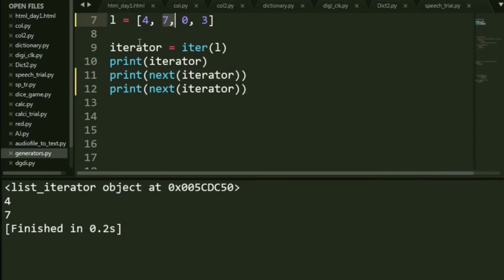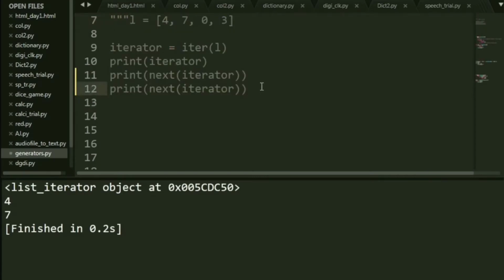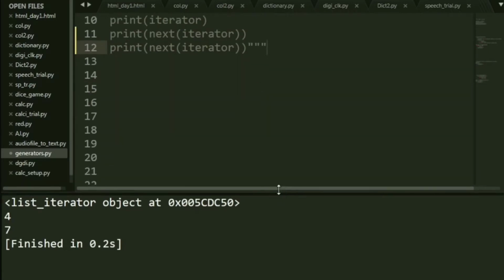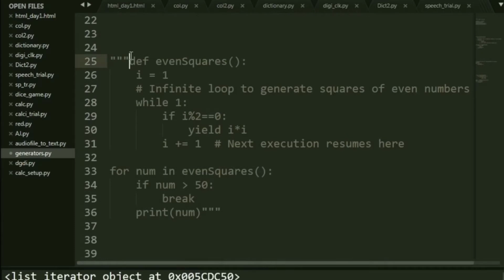Now, is there a better way through this? Well, that's why we are here, right? That's why we're learning generators. So I'm going to take an example that prints the squares of only the even numbers. Now, how do we go about that? We could have simply given a list within some certain range, and then if it is divisible by 2, then you return the number and you give the square and all of that. So I'm doing something pretty similar, but let's try out the difference between return and yield now.